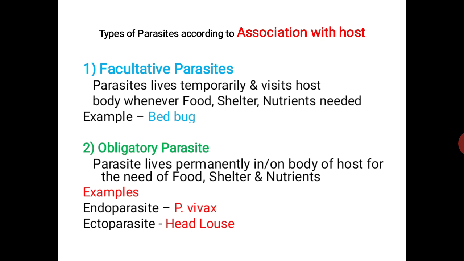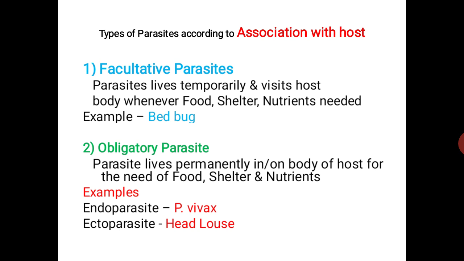You have to remember what is facultative parasite and what is obligatory parasite. So in this video, you have to remember the definition of obligatory parasite, the definition of facultative parasite with example, the definition of ectoparasite, the definition of endoparasite with example, and subtypes of ectoparasite and endoparasite. These four terms are important from the examination point of view.